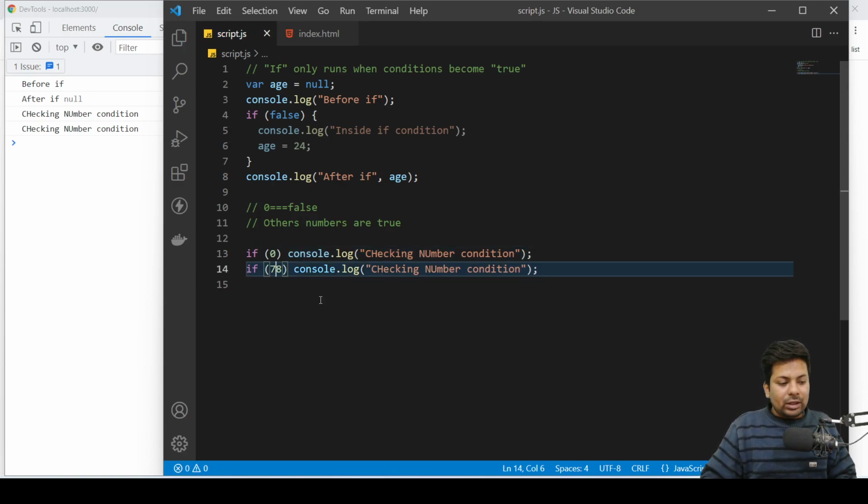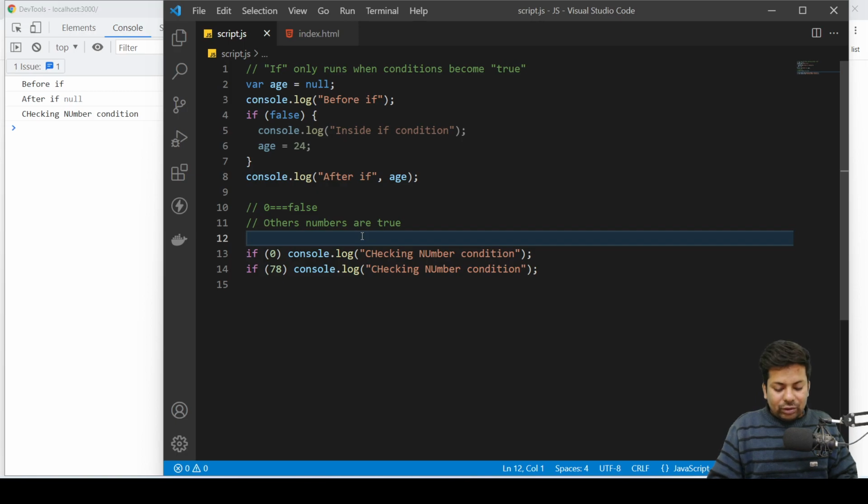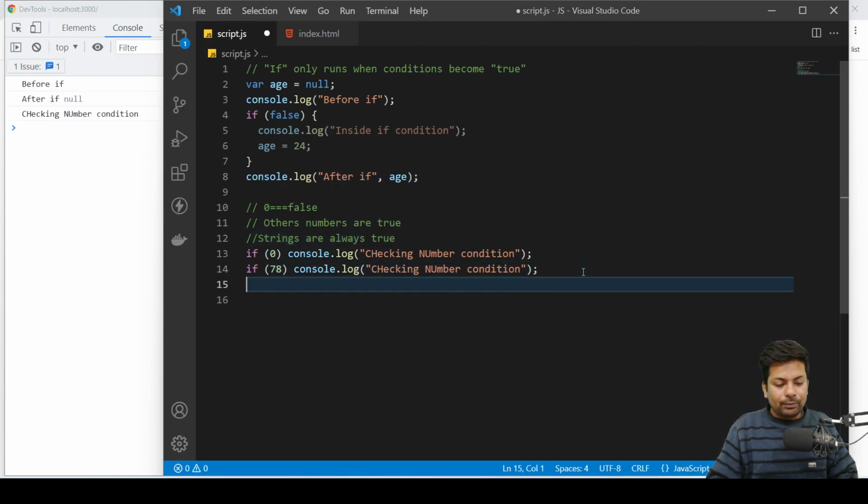Okay, and what about strings? Strings are always true. So if you have a string, it will always be true. If I say if, any string, console.log "string is true".